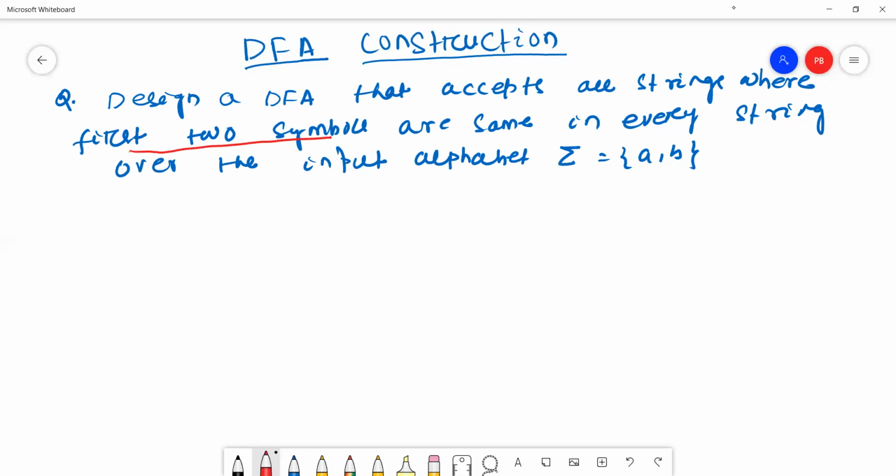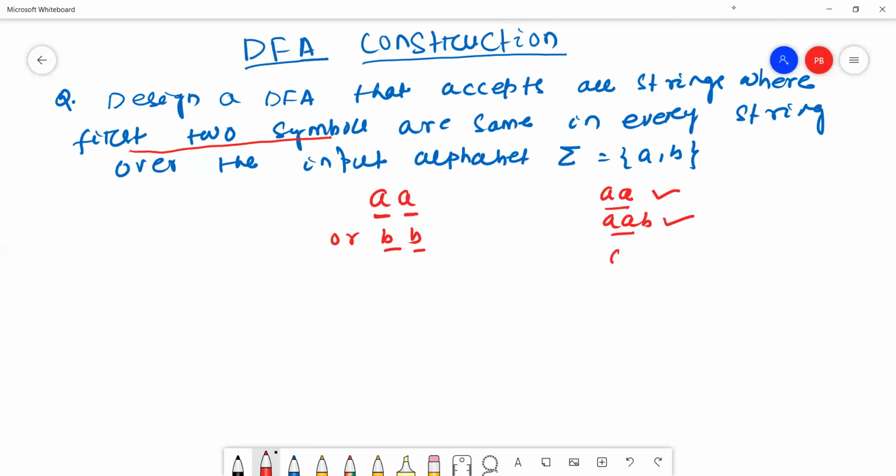For example, the string will start with either AA or BB. Means, for example, a string like AA, yes, it is a valid string. AAB, yes, the string starts with double A, so it is a valid string.